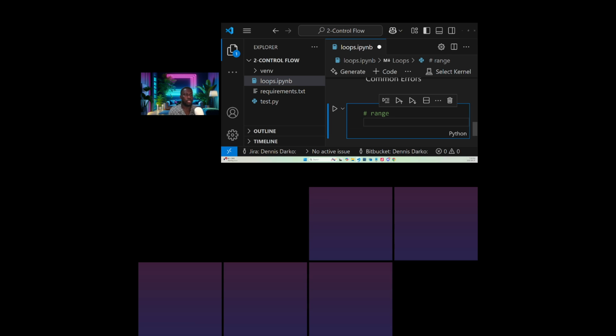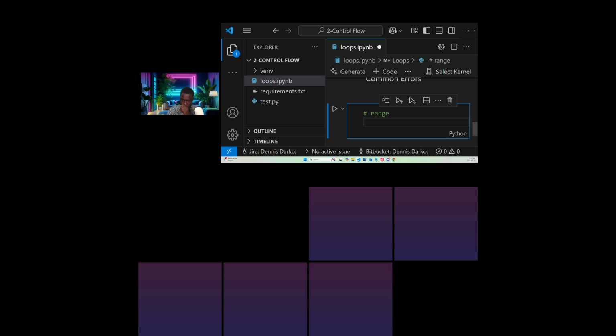Okay, guys. So now we are looking at range. When we say range, all that we mean is we are looking at something between something. So we could say 0, 1, or 5. We want the range of 5. So range of 5 will be, let's say, 0, 1, 2, 3, 4. 5 will not be included. So range is more like what is between that particular range that we are looking for.